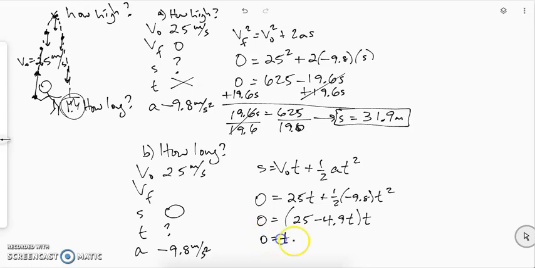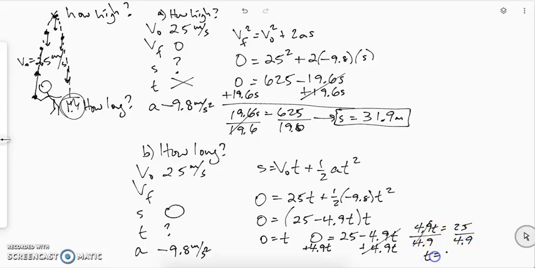So 0 equals t. Well, that was the time of the launch. That's not interesting, and that's not what we're interested in. What we're interested in is when the ball hits the ground again. So 4.9t equals 25. Divide both sides by 4.9, just like we did in part A. And we end up with 5.1 seconds. So that ball went to a height of almost 32 meters, and it took a little over 5 seconds to come back to ground level.